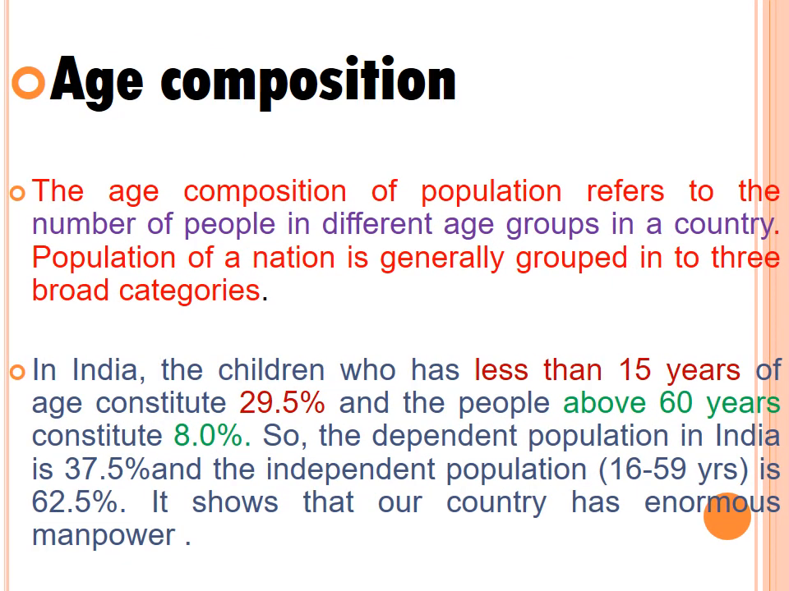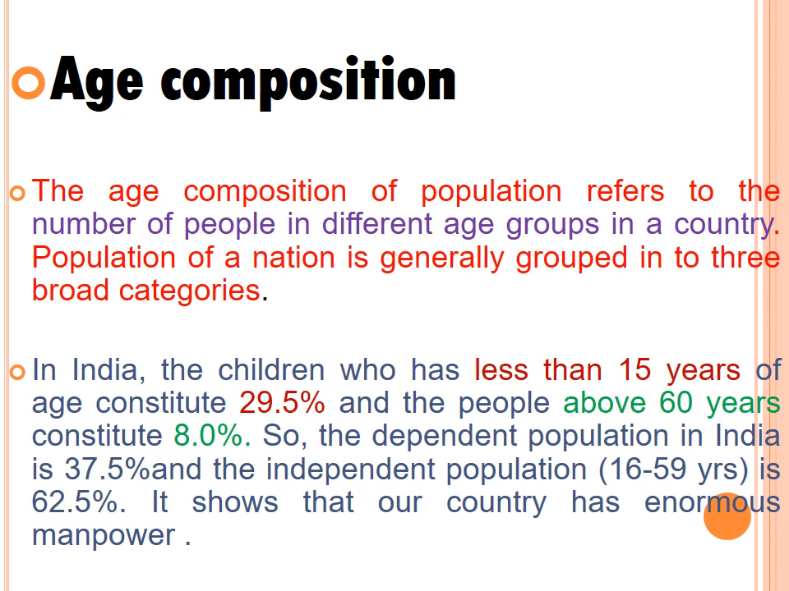Age composition. The age composition of population refers to the number of people in different age groups in a country. Population of a nation is generally grouped into three broad categories. You see there, the age composition means children. Yes or no? Children will be there, and the youngest will be there, and the old people will be there. So in India, the children who are less than 15 years of age constitute 29.5%. The people above 60 years constitute 8%.